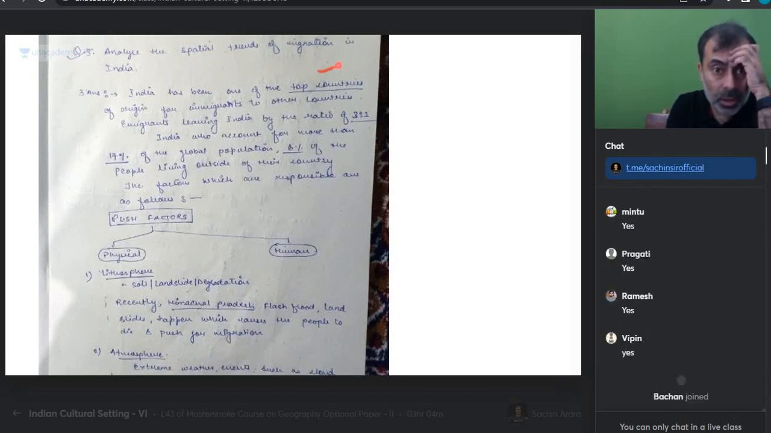India has been one of the top countries of origin of immigrants to other countries. Immigrants leaving India are the ratio 3:1. India accounts for 17% of global population. 8% are leaving it because there are physical factors, atmosphere factors.